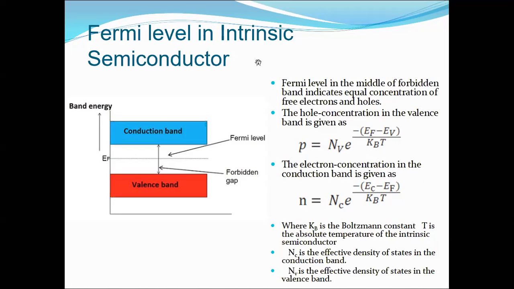Now the second one, how is it determined? First, it is determined by NV and NC. Second, I just started because only 10 minutes are left. Now it's the EF minus EV. This is my EF. It determines the difference between the Fermi energy level and the valence band energy level. So this determines this energy gap over here.